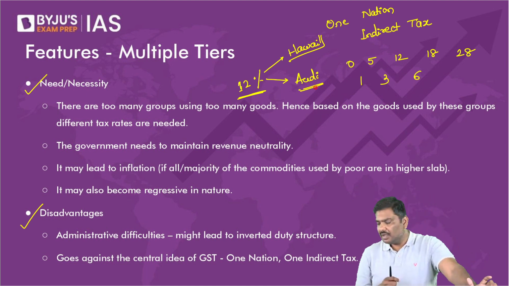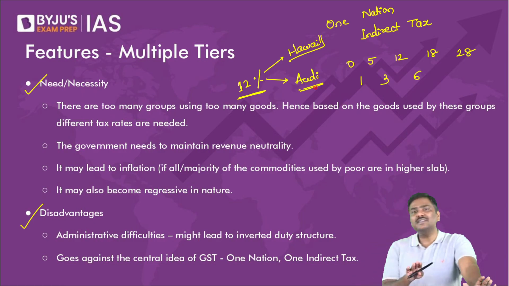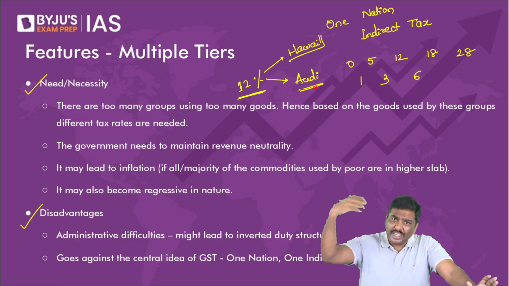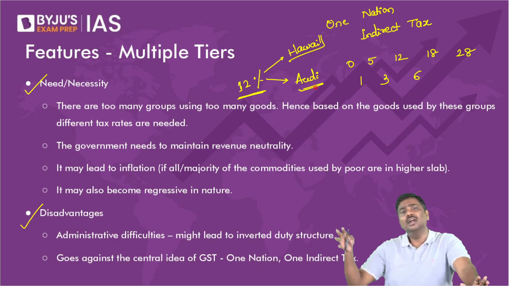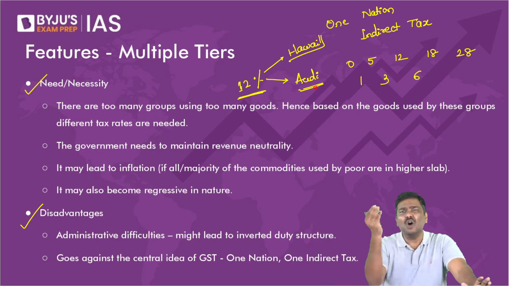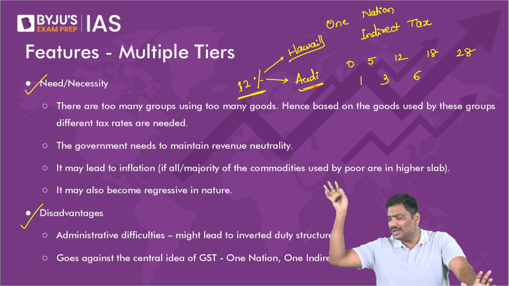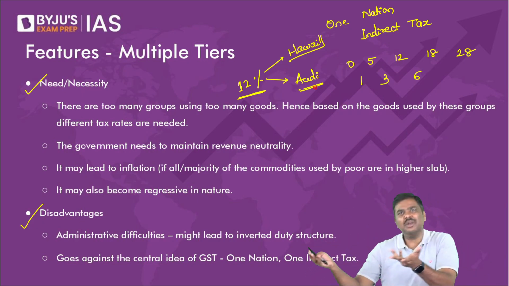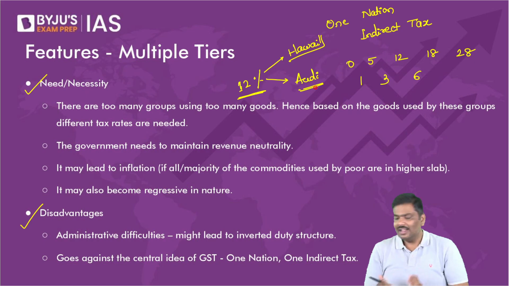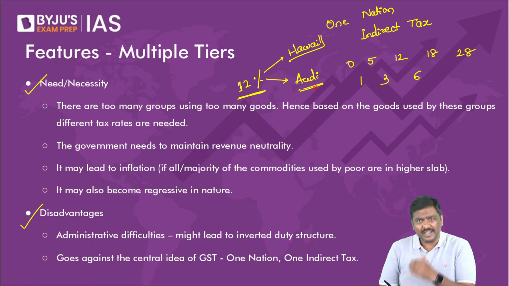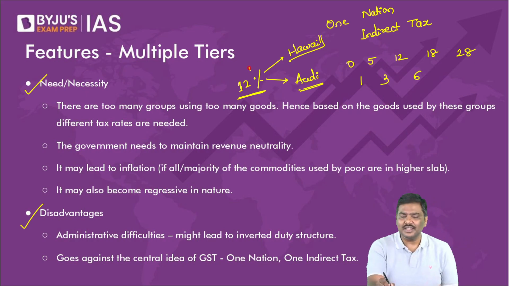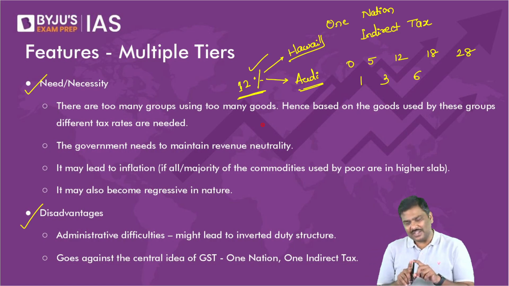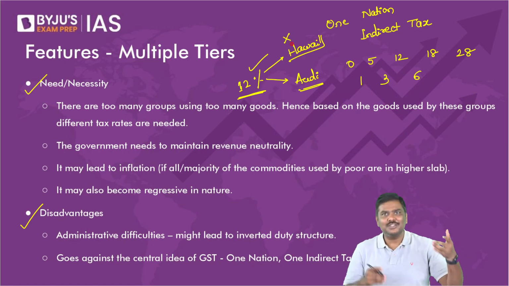You have only one rate of GST, 12%. 12% is applicable on an Audi car, a Rolls-Royce car, and also on common man consumption goods such as food grains, Hawaii chappals, clothing, etc. Is it a fair type of tax? The answer is no. So should you have the same rate of GST on these kinds of products? No.